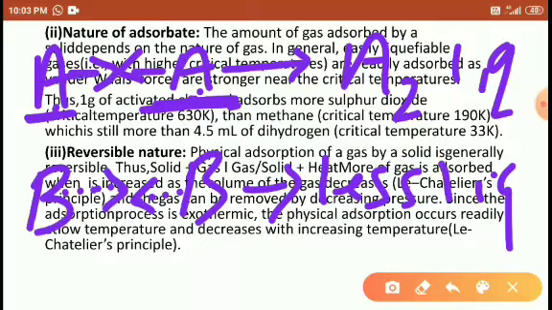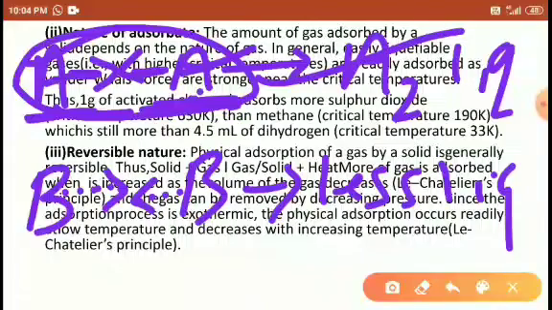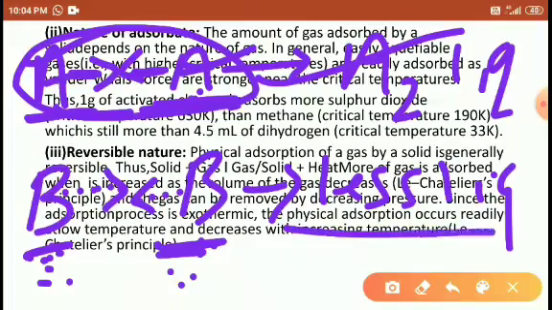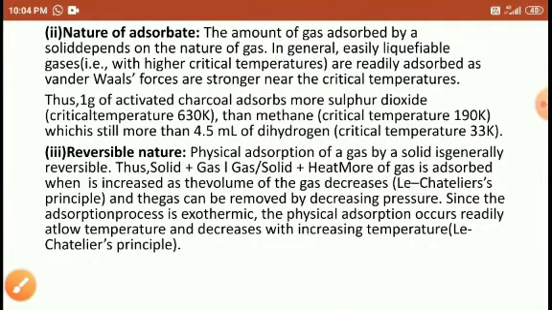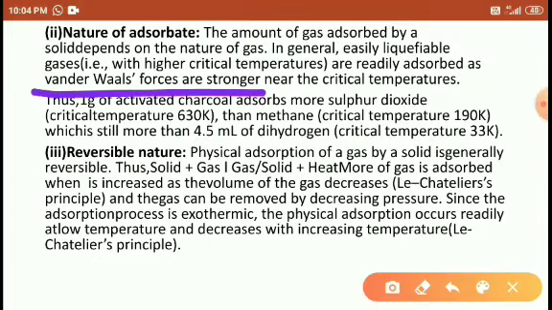Here I mentioned the strong solid line. The A particle attracts the next A particle with strong intermolecular force of attraction. So that's why such a gas is more easily liquefiable. A B particle and the next B particle show less intermolecular force of attraction with each other, so that's why it is less liquefiable. So the more easily liquefiable gas is the adsorbate that is strongly attracted by van der Waals forces.